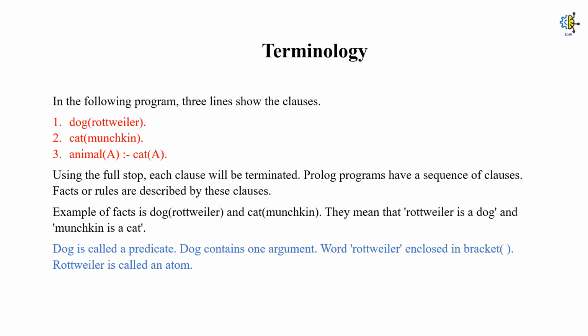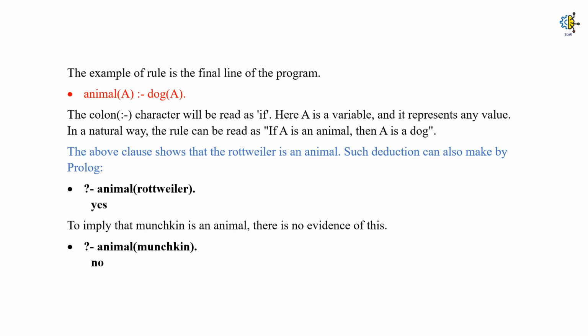If we consider a single statement, that is dog(Rottweiler), then the term dog will be called the predicate. It will have one argument which will be written inside the parentheses, and the argument written inside the parentheses is known as an atom. Here it is Rottweiler in our case.